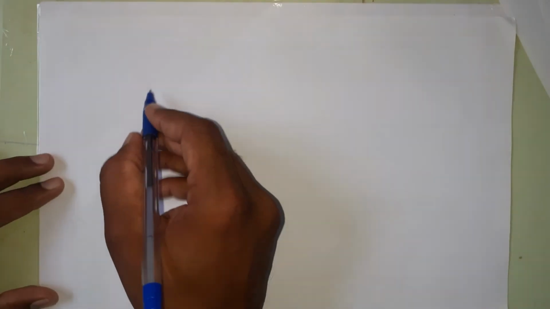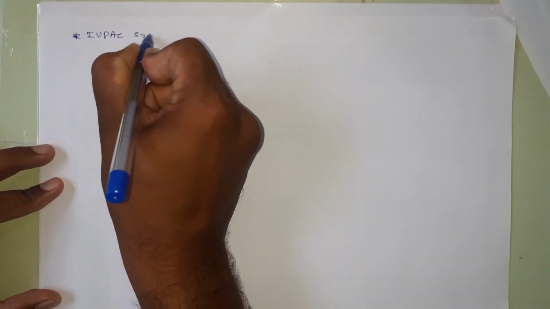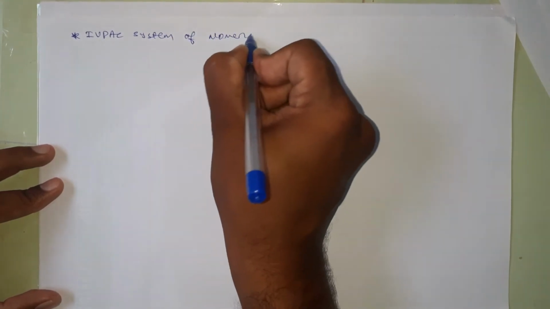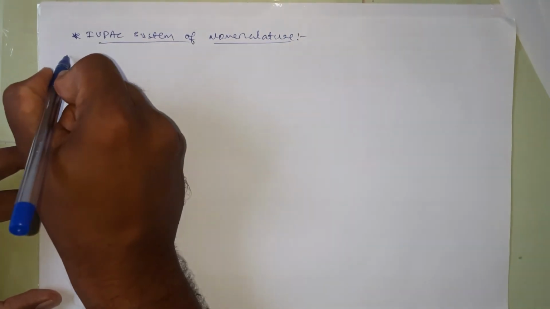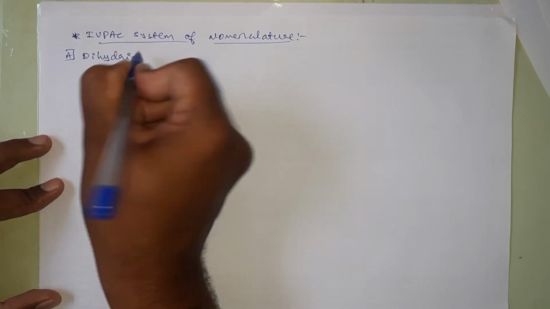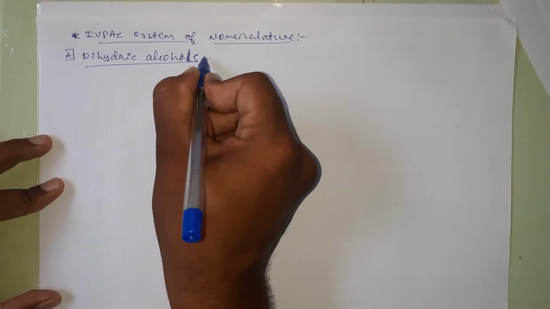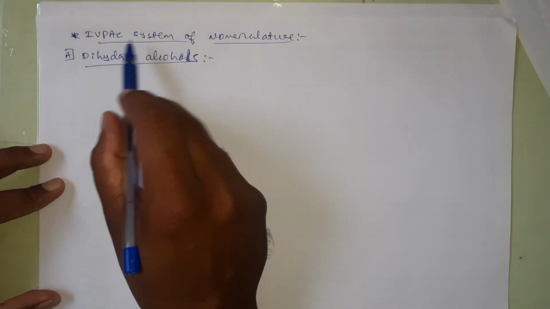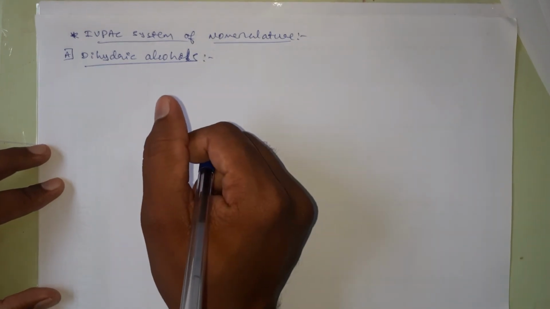Now we will discuss about the IUPAC system of nomenclature for dihydric alcohols and trihydric alcohols. Now we will discuss about the IUPAC system of nomenclature for dihydric alcohols and trihydric alcohols.